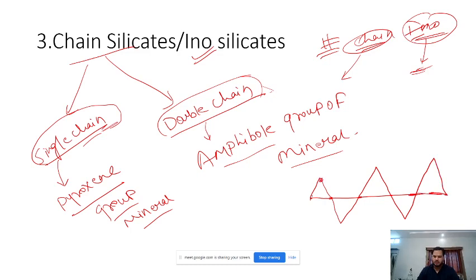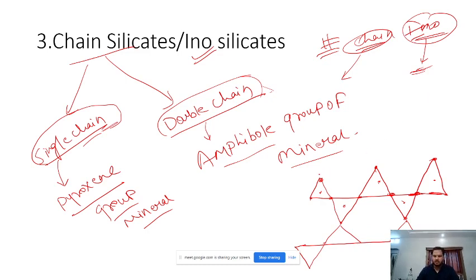Right? So this is something like this. This is what? Single chain. Right? And below this, if you join them with another single chain, you will get a double chain structure. This is very, very important, and I think this will not come in the video. Here the camera probably comes, but you can have it.